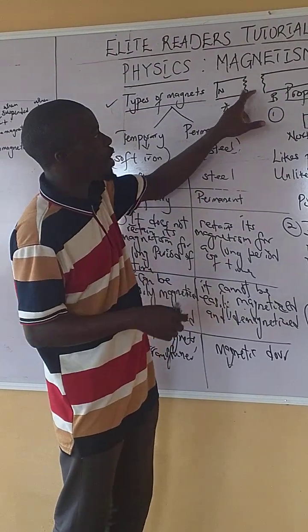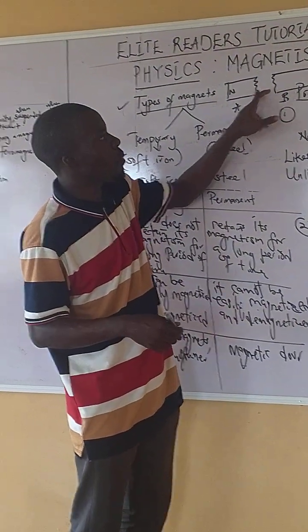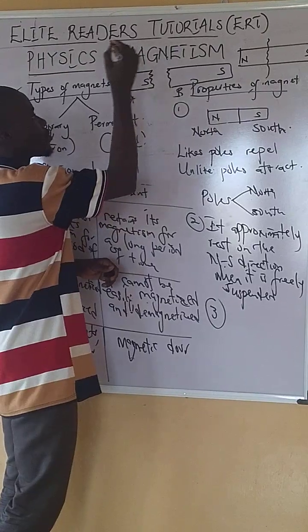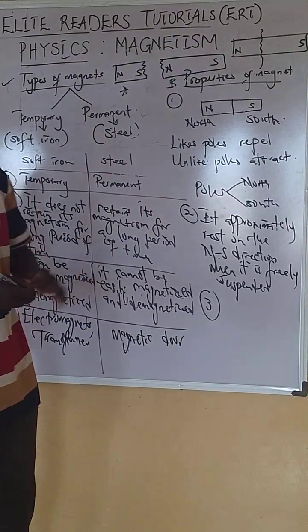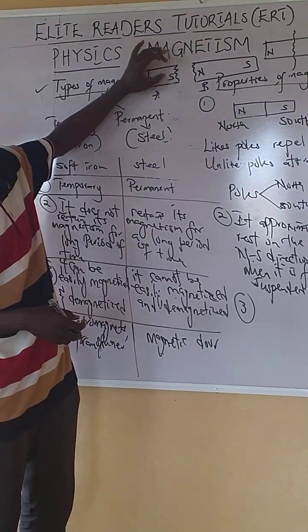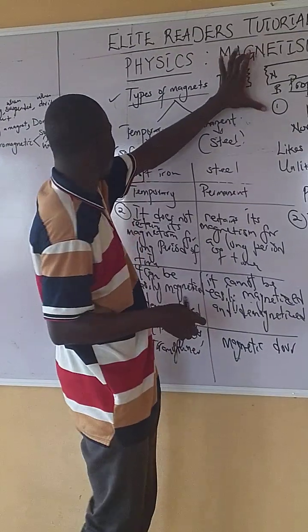Now we'll talk about the polarity of this. When we cut it, this will be south and this will be north. I will talk about how I determine that it is south and north in the next episode.